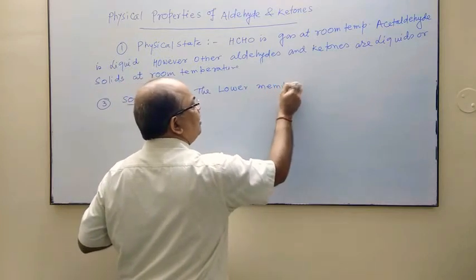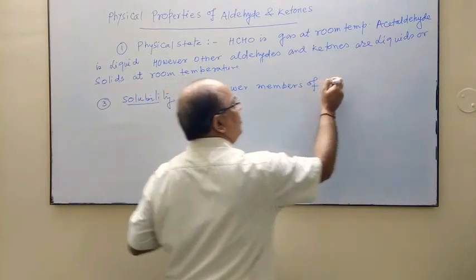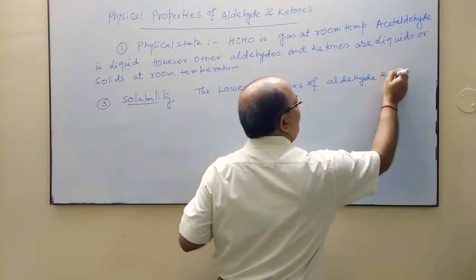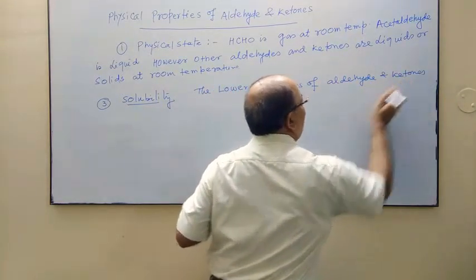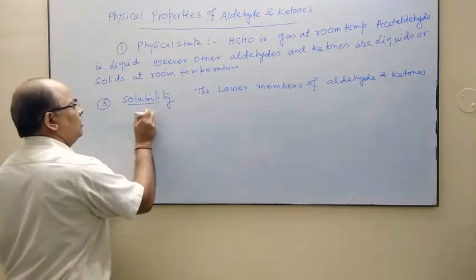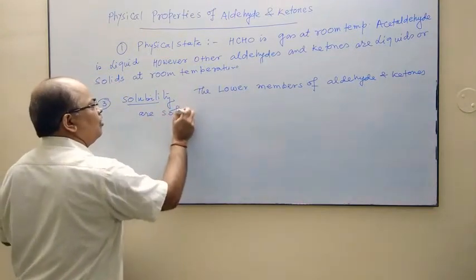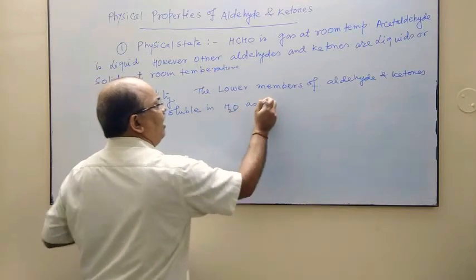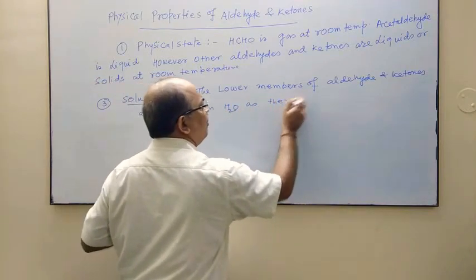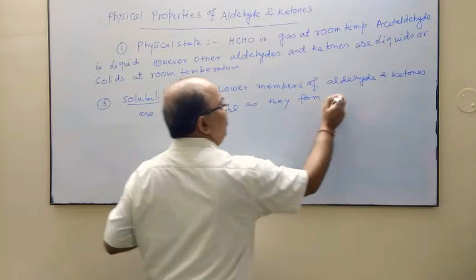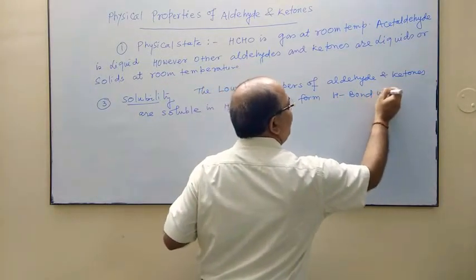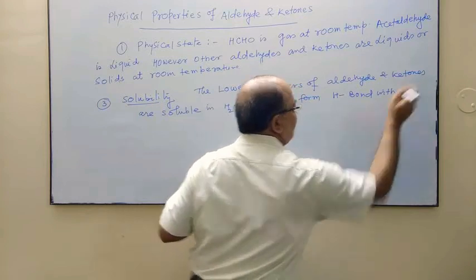The lower members of aldehydes and ketones are soluble in water as they form hydrogen bonds with water.